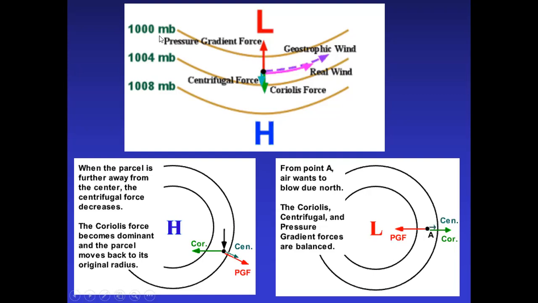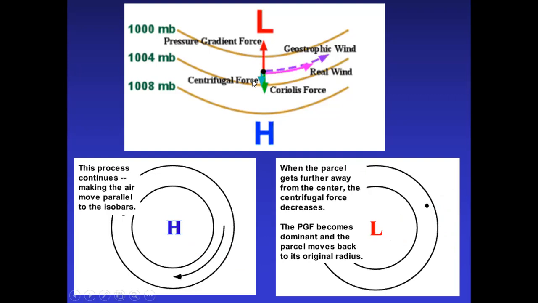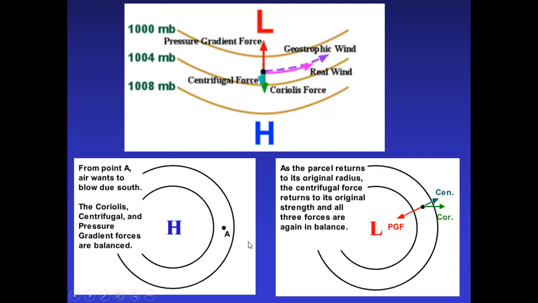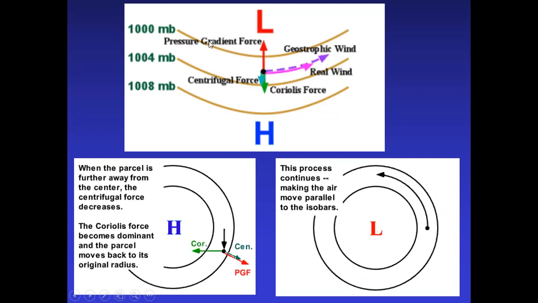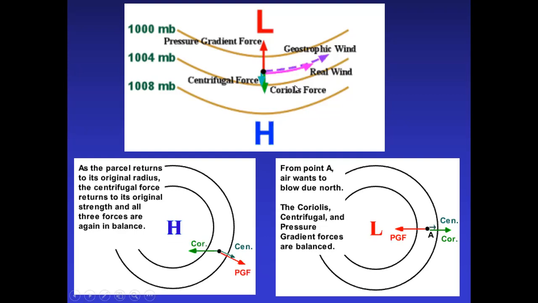Then the second phase: suppose here is a high, which means pressure is high. What happens? Pressure is increased at this place. The Coriolis force is stronger than the pressure gradient force, and the wind starts blowing clockwise. See this graph. These are the forces. No need to go in deep. We are not learning meteorology or cloud physics. Just keep in mind the three forces, pressure gradient force, centrifugal force, and Coriolis force, are responsible for